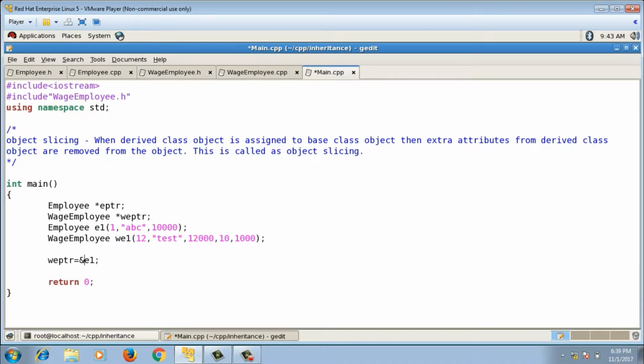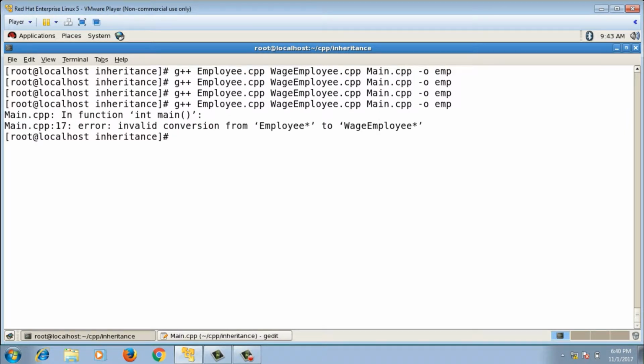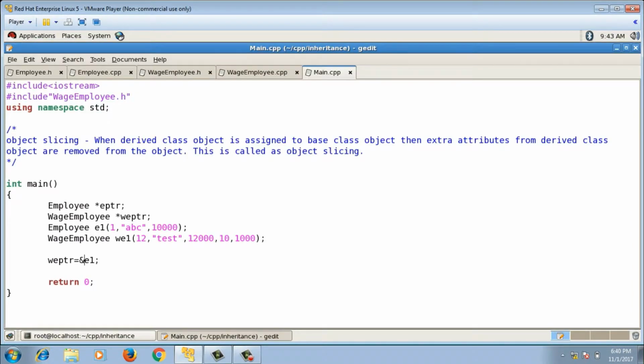And here if I say WEPTR equals to ampersand E1, that means wage employee pointer is holding the address of employee object. Now if I try to compile, this will throw an error. That means derived class pointer cannot hold the address of base class object. So I can say that base class pointer can hold the address of derived class object, but derived class pointer cannot hold the address of base class object.